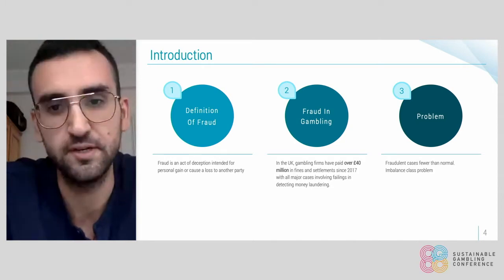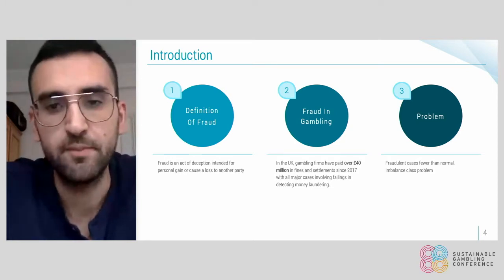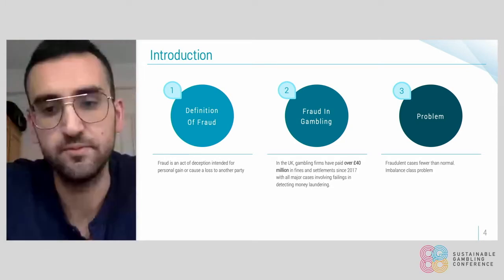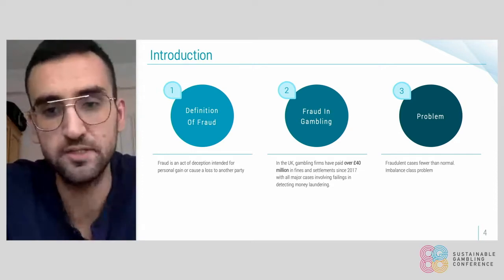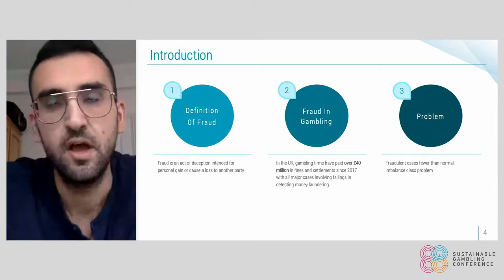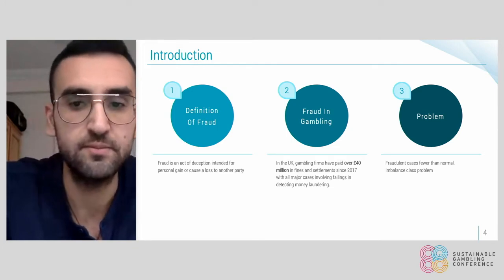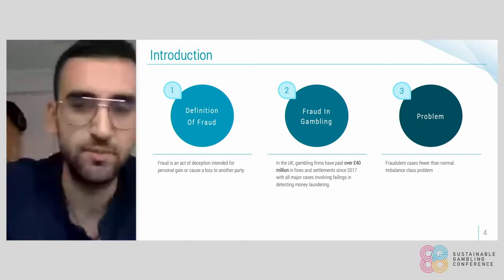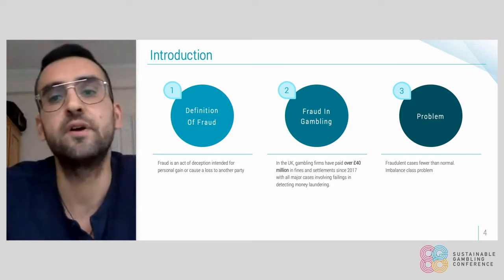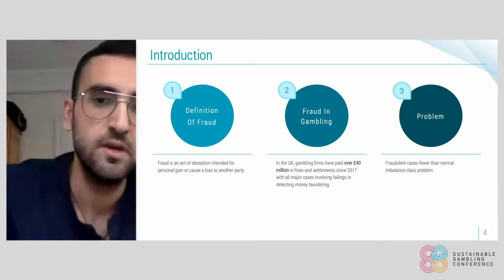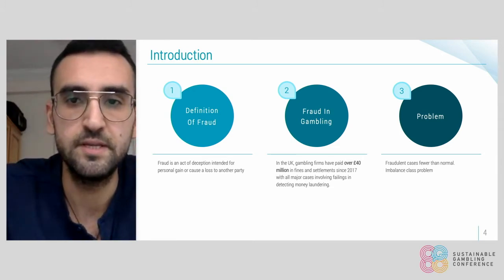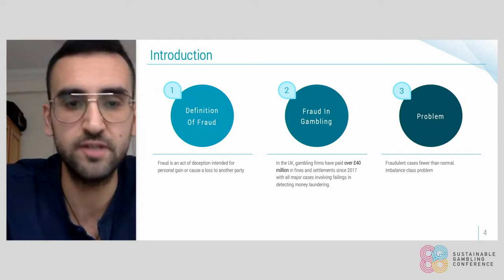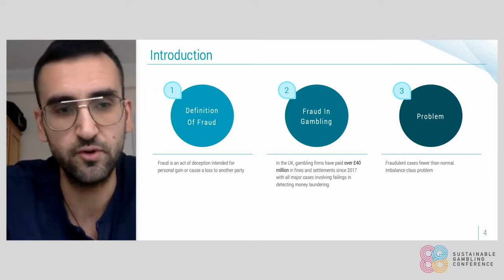However, one of the main problems when we try to tackle this issue is that fraudulent cases most of the time are much fewer than the genuine ones, and therefore the imbalanced class problem exists, which basically prevents us from having robust models to classify those fraudulent cases with higher accuracy.